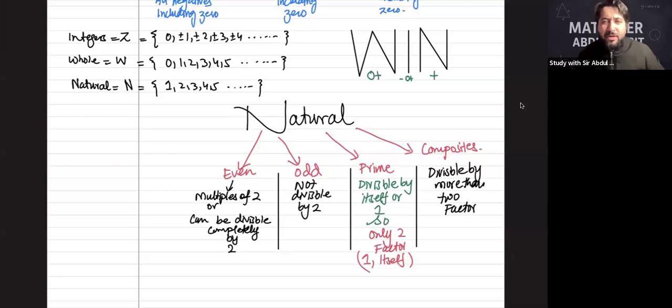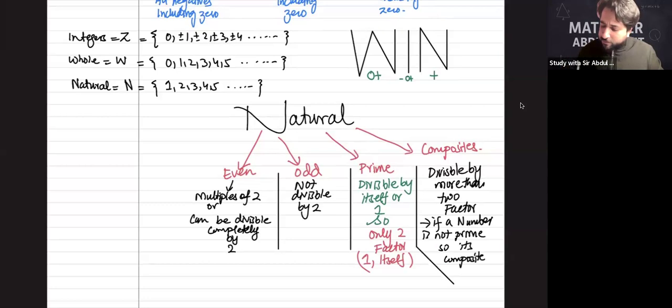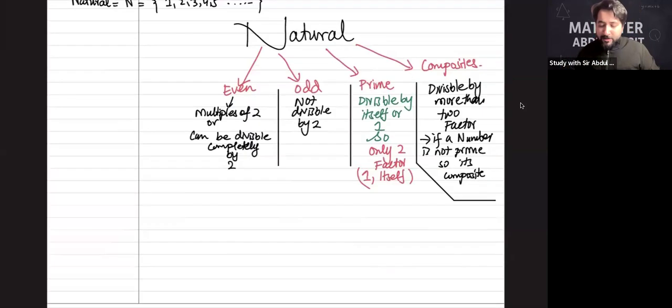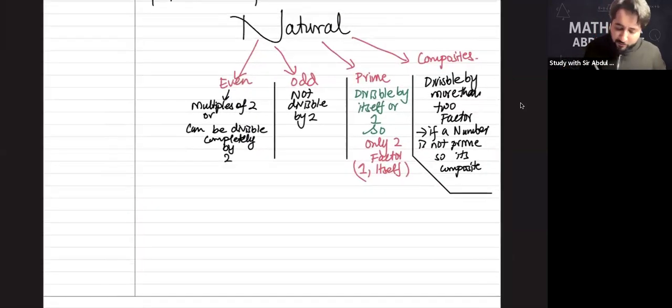So the case is very simple. If a number is not prime, that is definitely a composite. Do you agree with me or not? Yes, sir. So if a number is not prime, it's composite. But there are a few facts in this numbers family which are very important to memorize and understand. Let me tell you all of them in a very quick way.